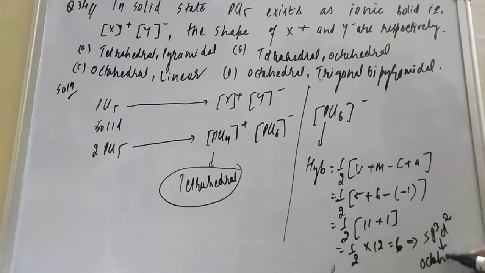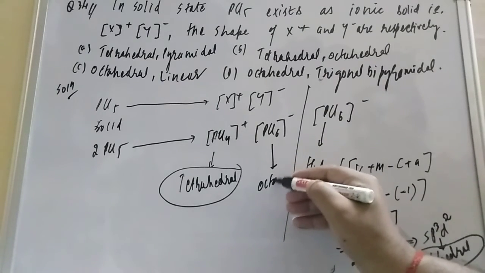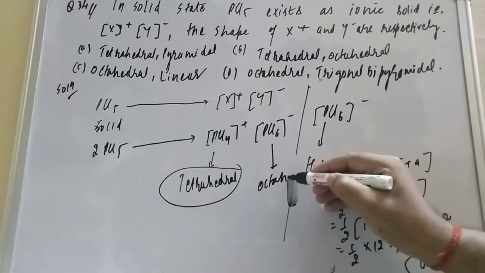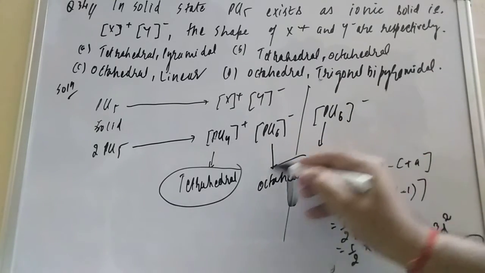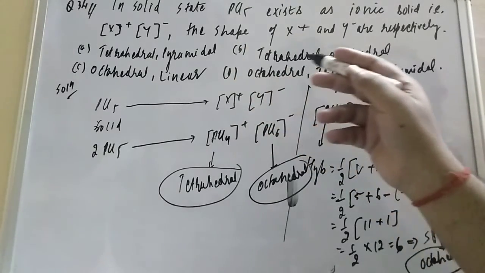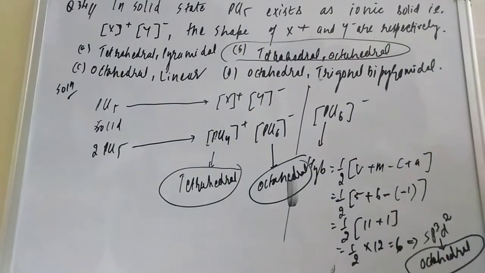That is octahedral. So PCl6 minus is octahedral. I hope this is a very easy problem. So which one is the correct option? Tetrahedral and octahedral. Option number B is the correct answer.